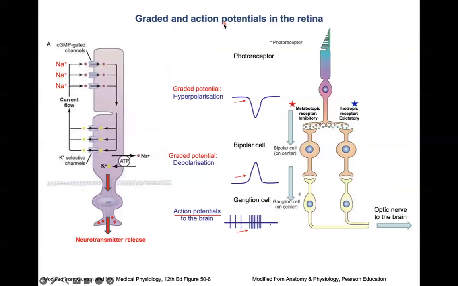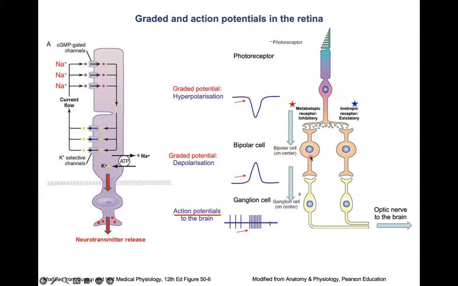Graded action potentials in the retina. Remember, we discussed that in the photoreceptors, we have graded potentials. In the case of phototransduction, the state of the photoreceptor in the light, we described that we have hyperpolarization. So the graded potential here is hyperpolarization.